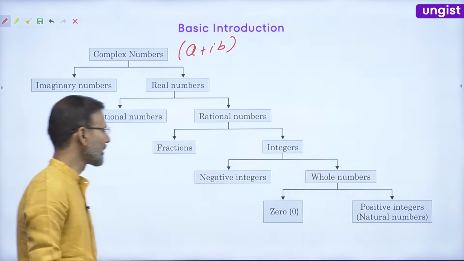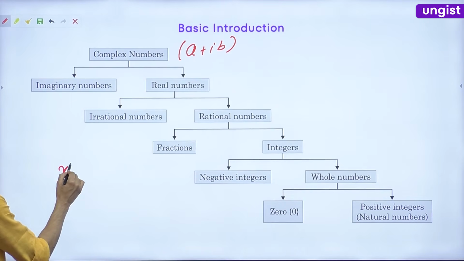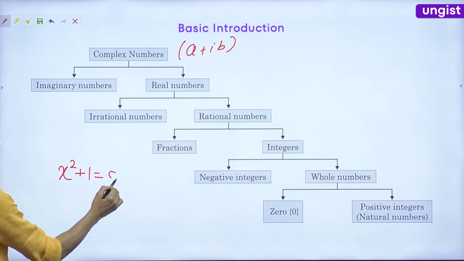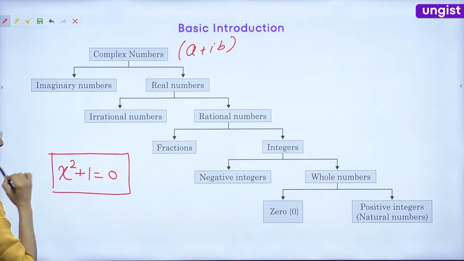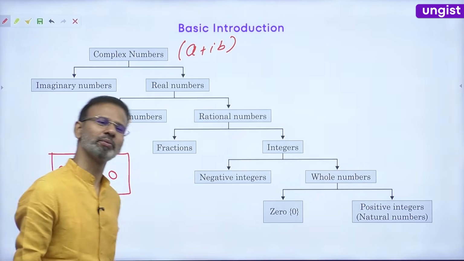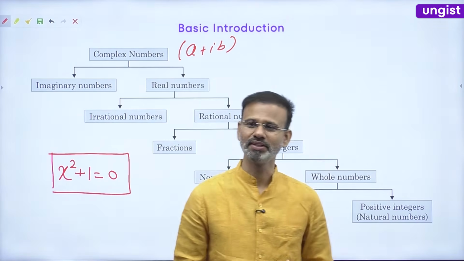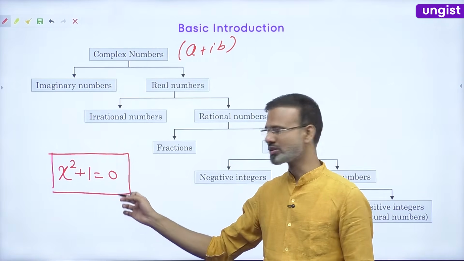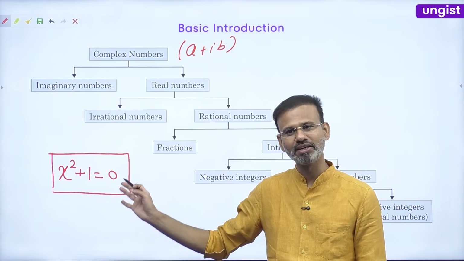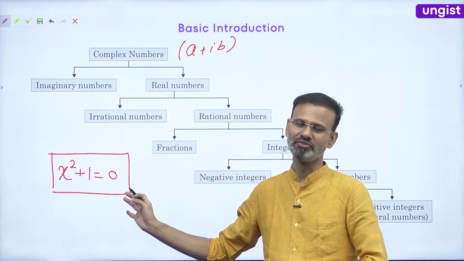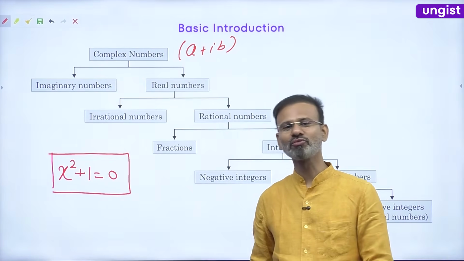That quadratic equation was x square plus 1 is equal to 0, a very simple quadratic equation. This is responsible for the invention of complex numbers.